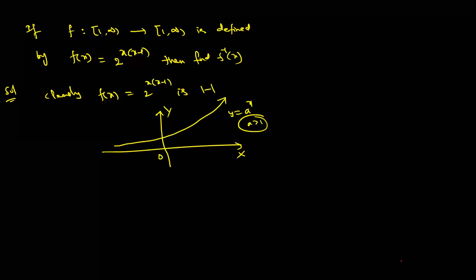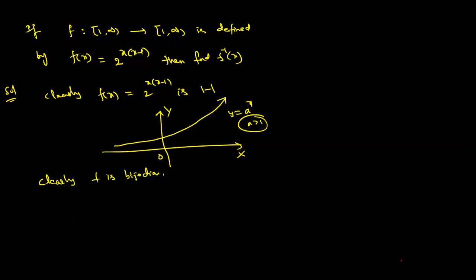Inverse also exists, because every element in the codomain has at least one pre-image in the domain. Verify: take x equal to 1, 2, 3, 4 up to infinity, so it has corresponding images. So clearly, f is a bijection.